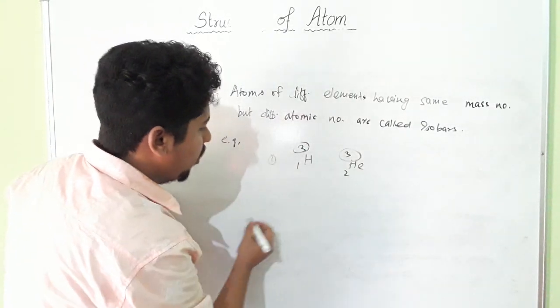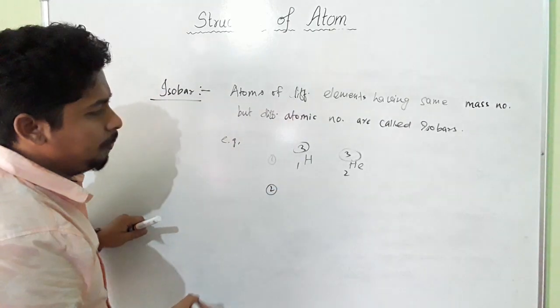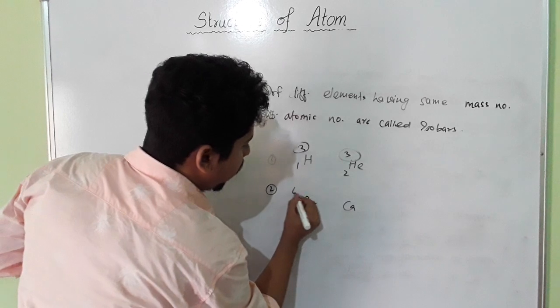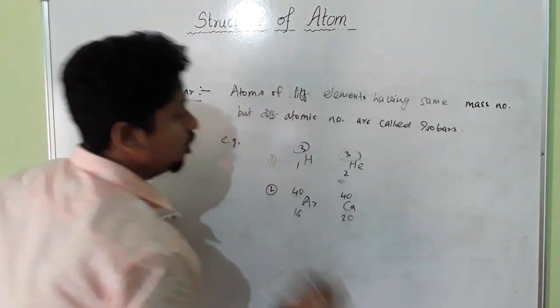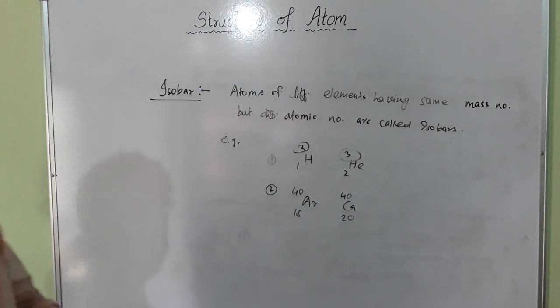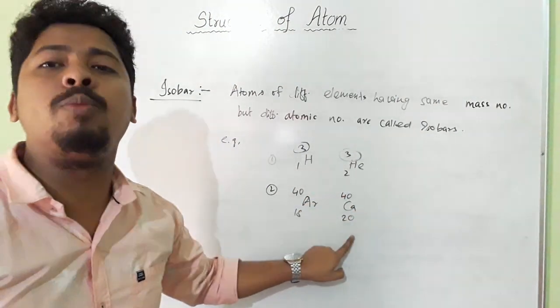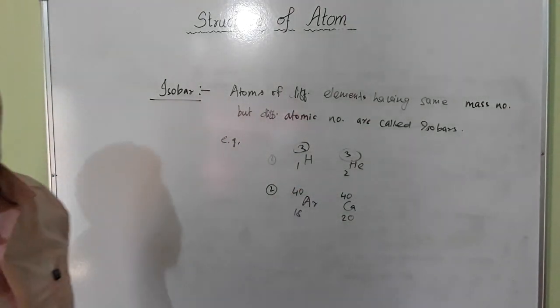This is example number 1. Example number 2: argon and calcium, 40, 40, 18, 20. So here you see atoms of different elements having the same mass number but different atomic number. So they are called isobars.